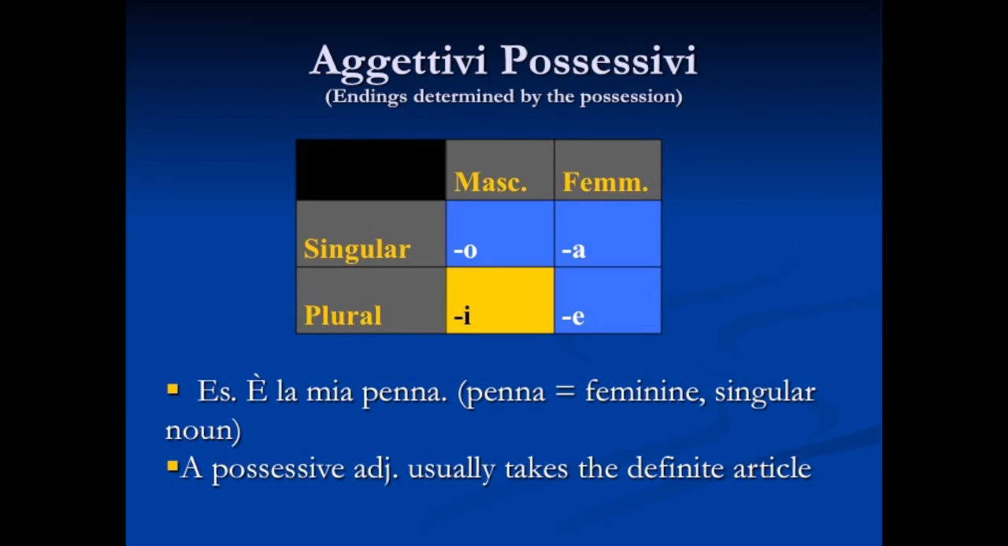Okay, going forward, we see the endings for these aggettivi possessivi. And like I said, they are in group 1, so we have four endings. We have o, a, i, and e. O for the masculine singular, a for the feminine singular, i for the masculine plural, and e for the feminine plural. Also, to point out about the possessive adjectives, that possessive adjectives almost always take the definite articles. We will cover some exceptions for this, but in general, when you're talking about possessing something, use that definite article unless it is one of the exceptions.